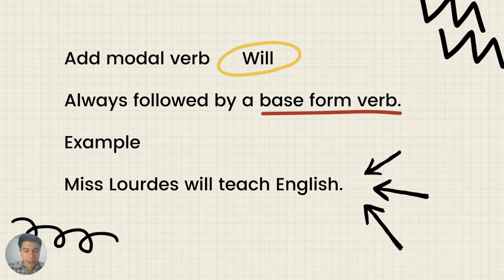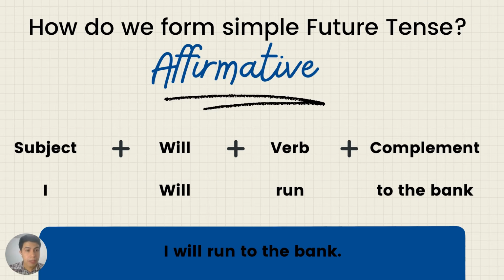The simple future tense has another form with going to, but we're not going to review it. Maybe in another video because of the time. So let's move on. We are just going to focus on the use of will. With will, we can create affirmative sentences, negative sentences, and interrogative sentences. So we're going to check them.